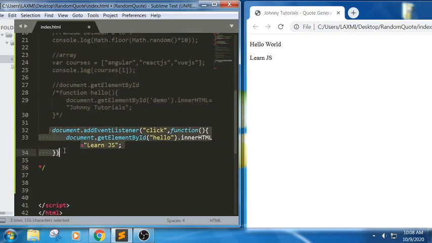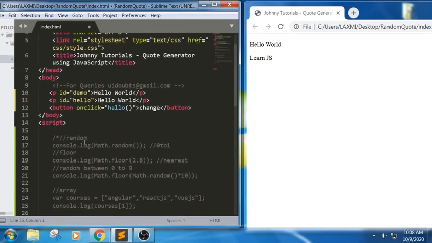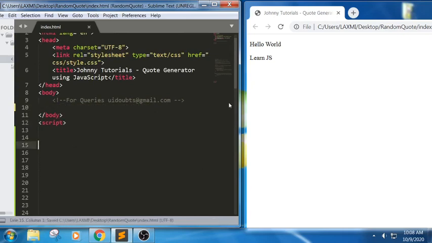Let me put this in comments, Control Shift Tab, done. Now let us remove this snippet. Let me remove this snippet and refresh. Yes, now first I want a button where, when I'm trying to click on it, it should be able to perform some event.